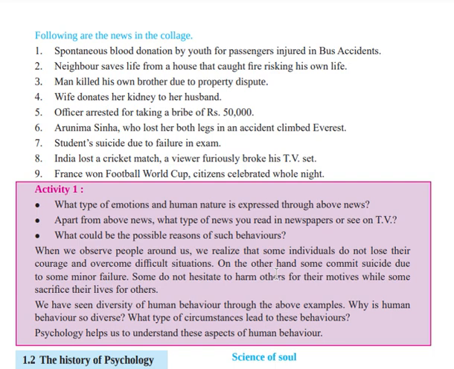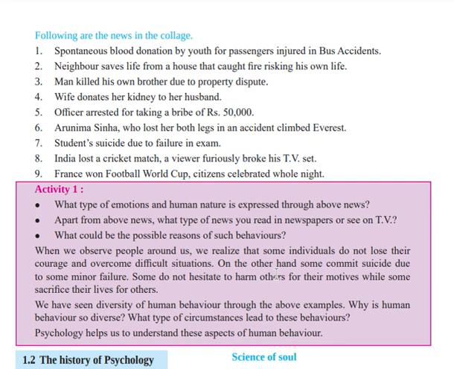So on the other hand, some commit suicide for some minor failure. Some do not hesitate to harm others for their motives, while some sacrifice their life for others. So here they are saying that on one side people are sacrificing their life for other people, which means you can see the army men.